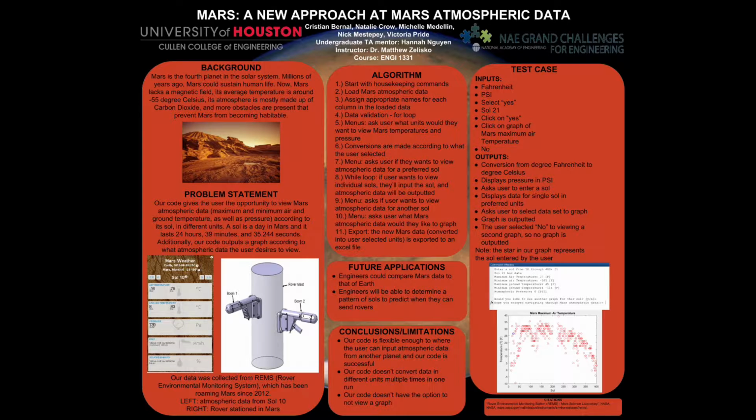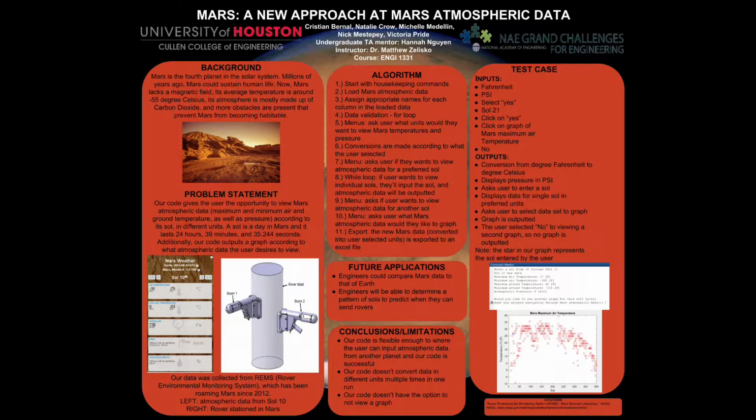The user selected no. Then the user wanted to check out a graph, and selected the pressure graph, and then wanted to see another graph. The user wanted to compare the pressure graph with a max ground temperature graph. For this test case, the user would try to exit out of the menu. If the user tries to exit out, the menu will reappear continuously until the user has selected an option, and this goes for all other pop-up windows.